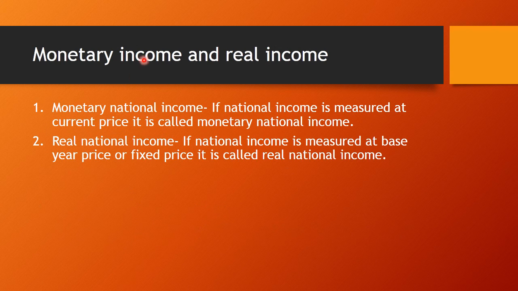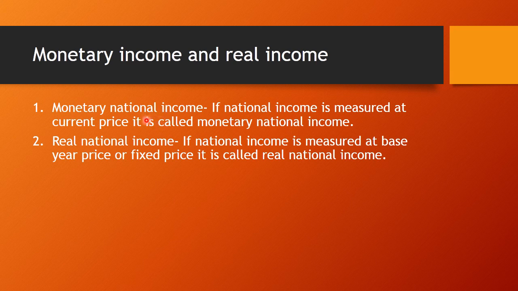Now, monetary income and national or real income. What do you mean by monetary national income? If national income is measured at current price, it is called monetary national income. The national income obtained by multiplying the production of all goods and services with the market price of respective goods and services is called monetary national income.